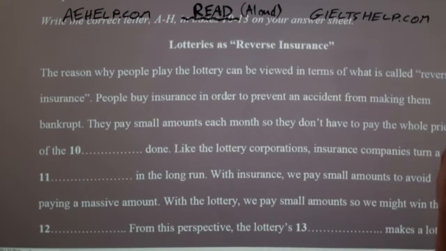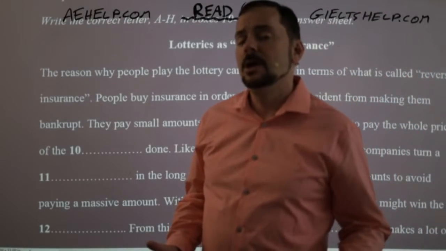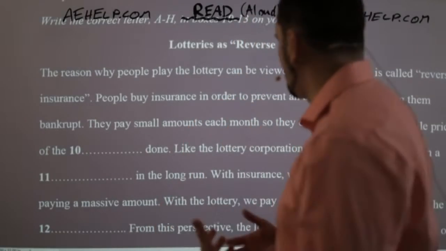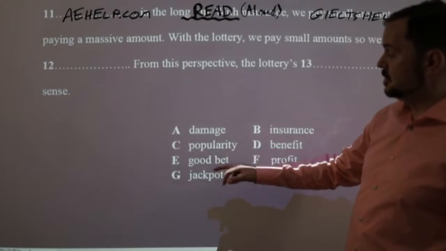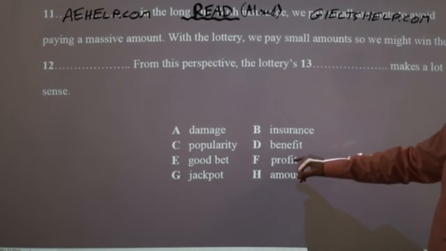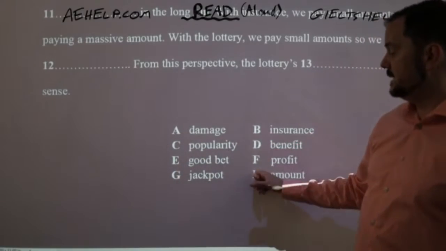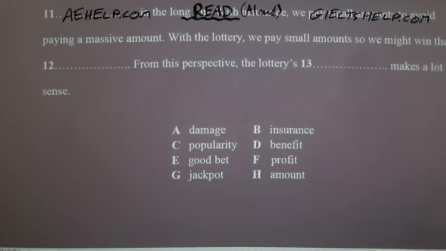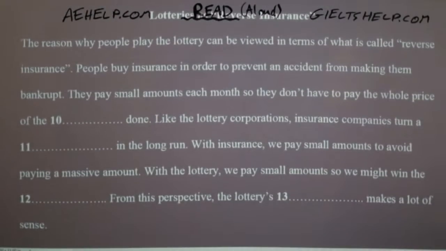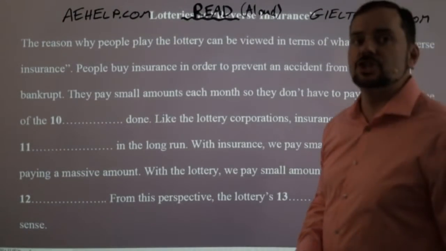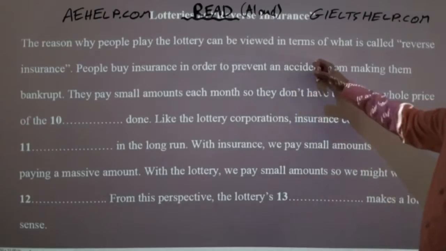So here we have our paragraphs, lotteries as reverse insurance. This is coming from paragraph E. Hopefully I don't have to go back and search for all of these answers. I have my choices here: damage, popularity, good bet, jackpot, insurance, benefit, profit, amount. I just put the letter A, C, E, G, B, D, F, H into the space. Now the trick here is to figure out what you think the answer should be and then find the matching choice.